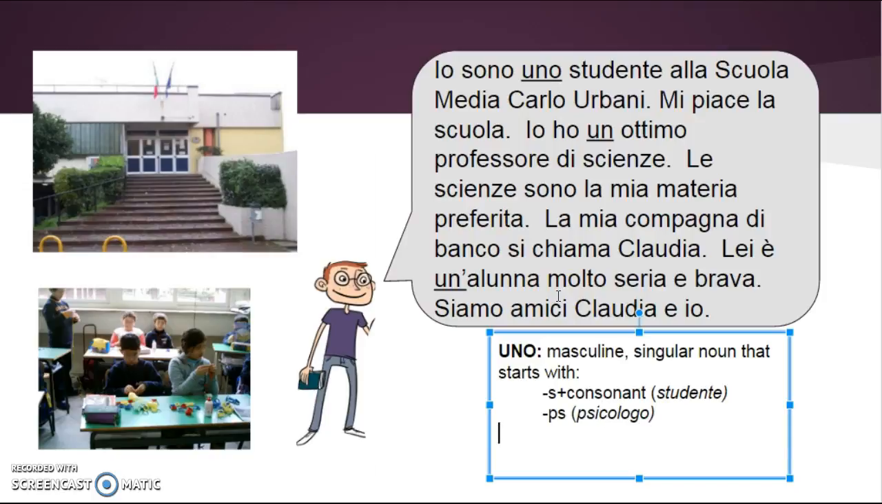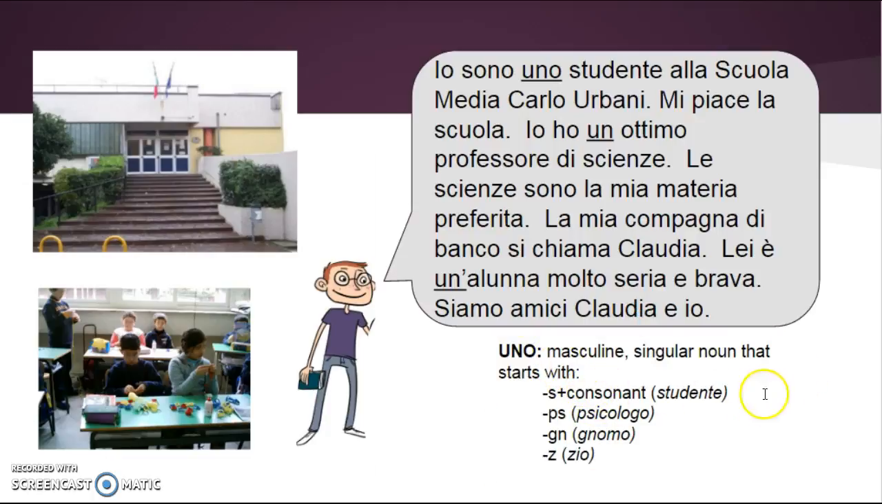It could start with GN, like in the word gnomo. And last but not least, it could start with zeta, like in the word zio. Okay, so we'll talk in the next slide a little bit about how you can choose between un and uno, since these rules are a little bit to study and remember.